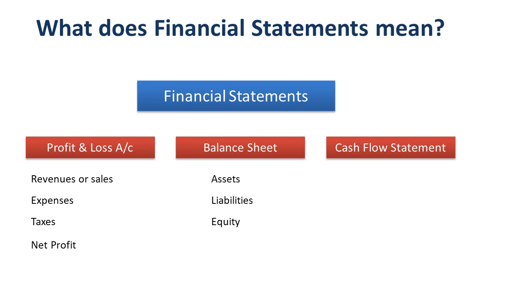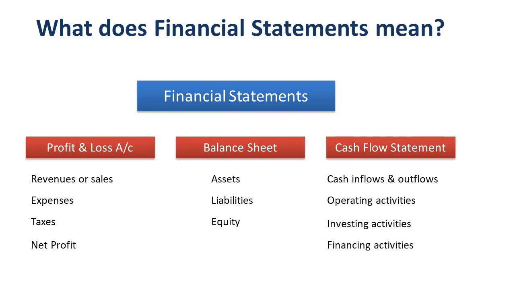The third component, that is cash flow statement, is basically a summary of cash receipts and cash payments for a given period of time. Similar to profit and loss account, the period could be a year, quarter, month, or any other specific period. Cash flow statement is divided into three basic parts, which is cash flow from operating activities, cash flow from investing activities, and cash flow from financing activities. We'll get into the details of cash flow statement and its three parts in the later part of the video.